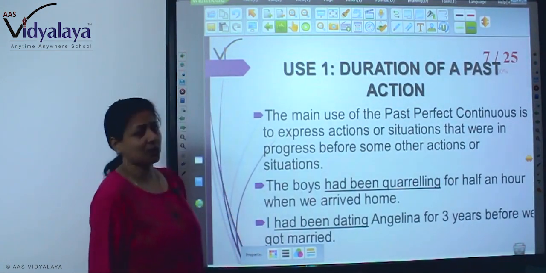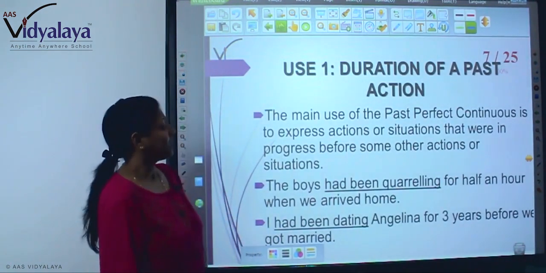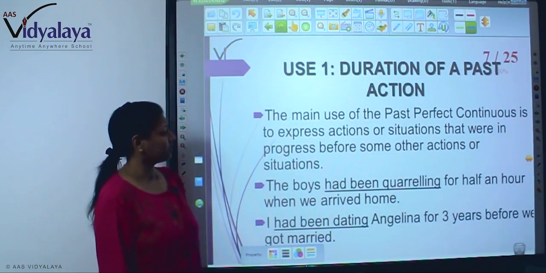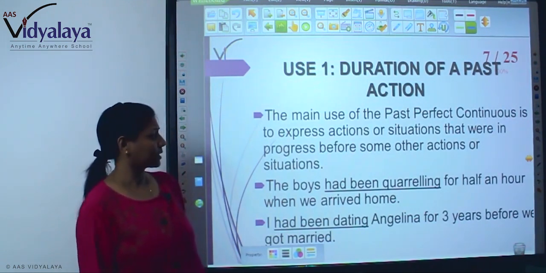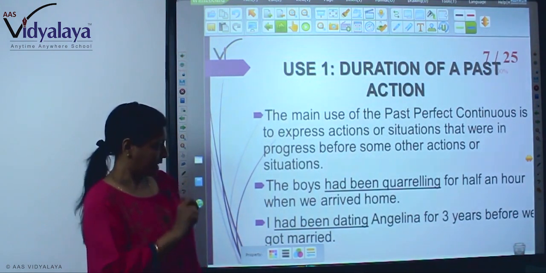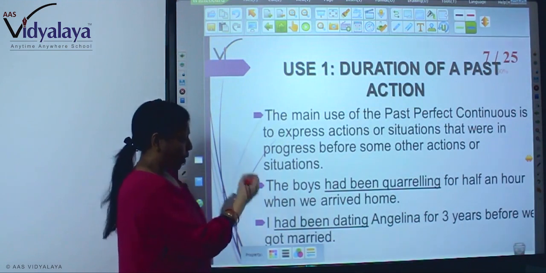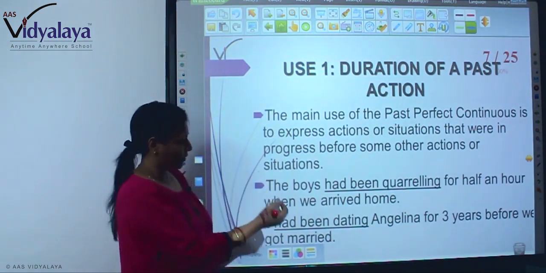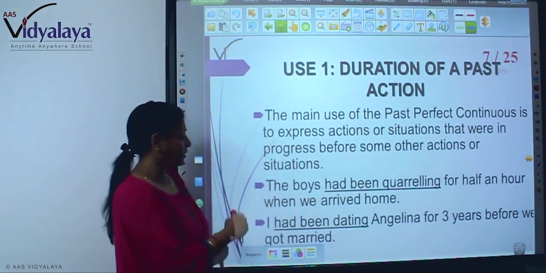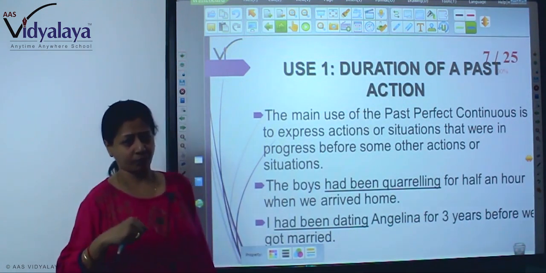Use 1, duration of a past action. The main use of the past perfect continuous is to express actual situations that were in progress before some other actions or situations. For example, the boys had been quarreling for half an hour when we arrived home.